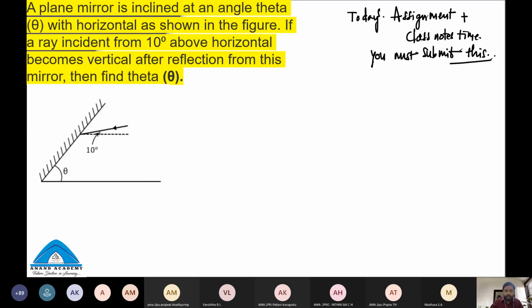Don't forget, only one question I have given you as today's assignment. Try to solve it. If not, after finishing your final exam today, I can send the solution.